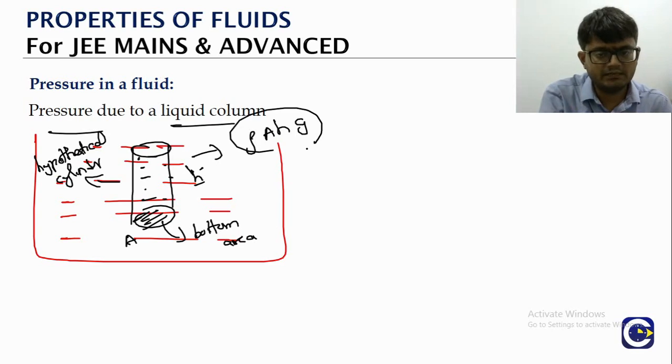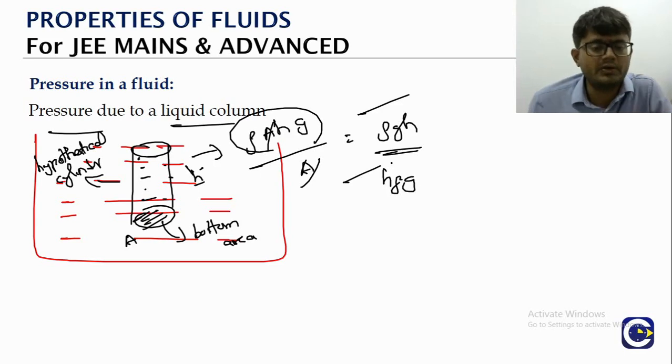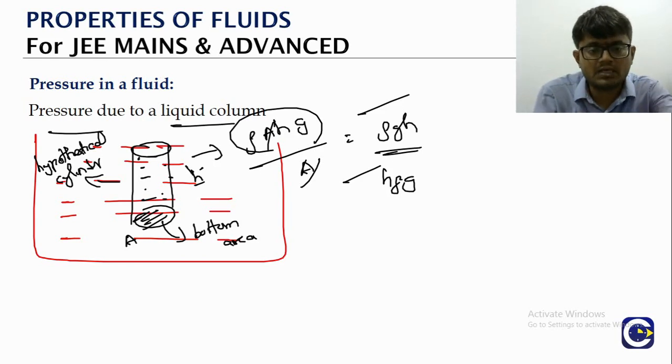That is the weight, acting on area A. If you divide, we get rho into g into H, or we can also write it as H into rho into g, because some textbooks use the rho gH notation and some write H rho g. So if you have a liquid column of height H, the pressure acting on the bottom surface because of that liquid column will be rho g H.